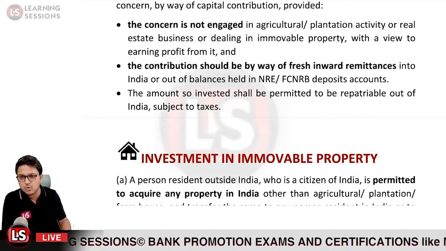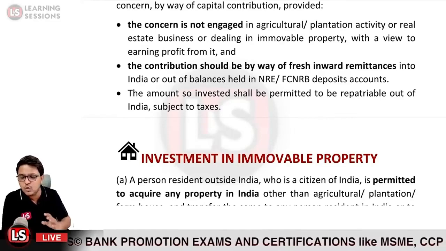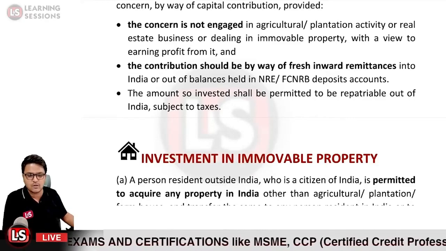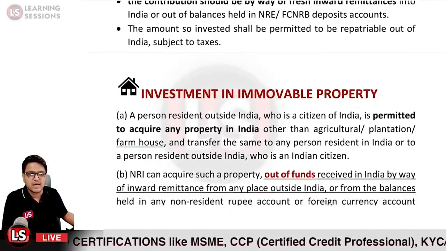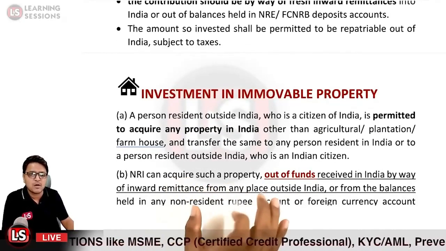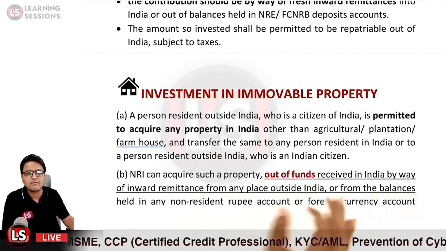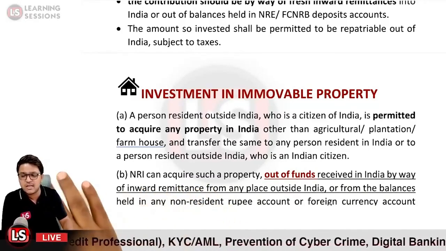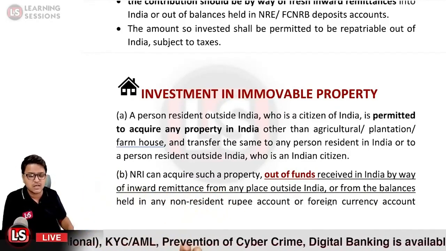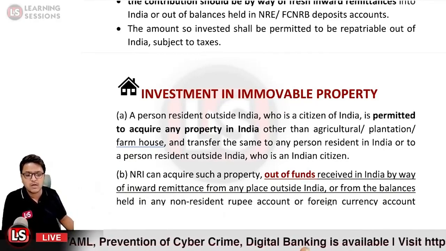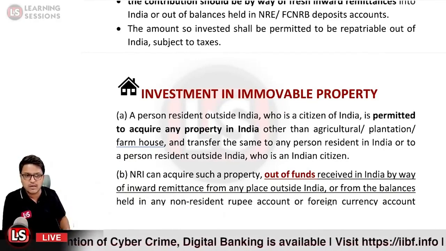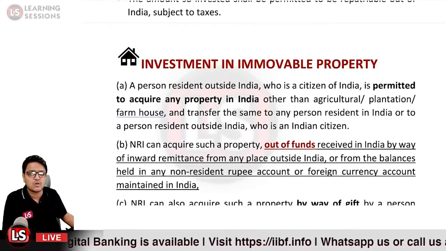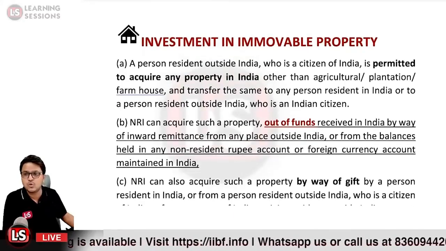Otherwise, if there is any person who is an NRI and who is a resident of India, he can acquire the property for his own use or for the purpose of the business activities. And also an NRI can acquire such property out of funds received in India by way of inward remittances. So if he has received any of the amounts as per the inward remittances in his NRE or FCNR accounts, he can use those particular amounts for acquiring such property, and further, from the balances held in any non-resident rupee account or foreign currency account maintained in India, he can use those balances too.